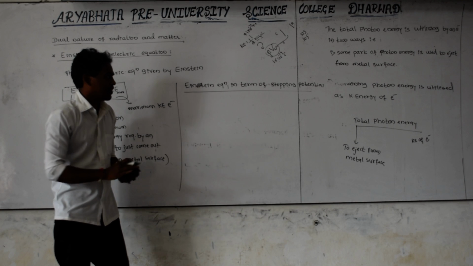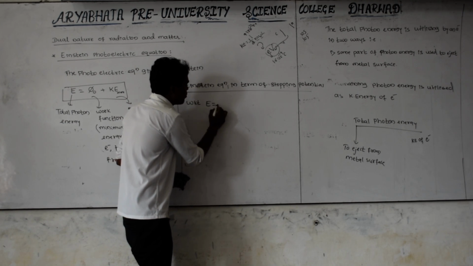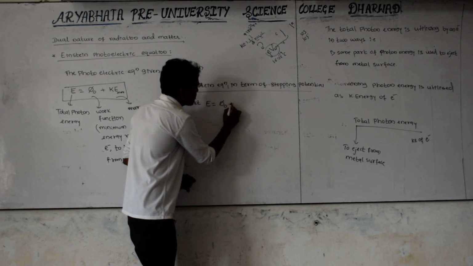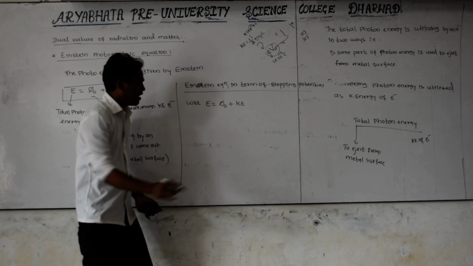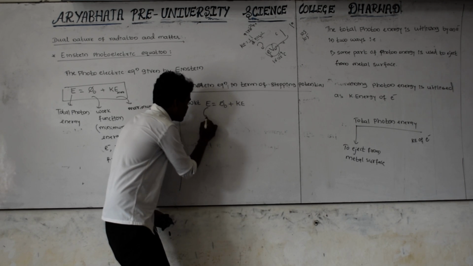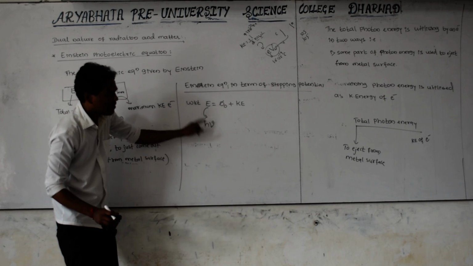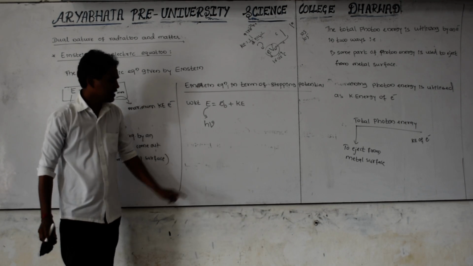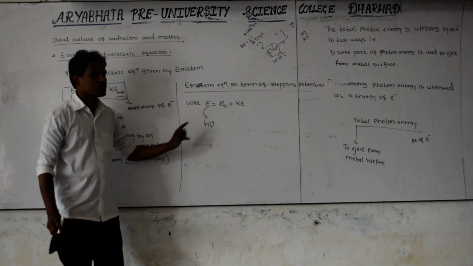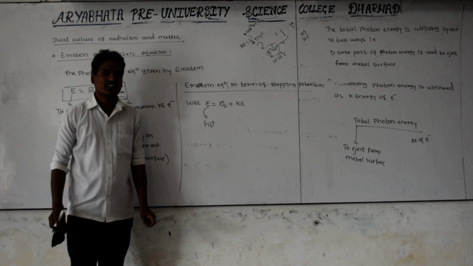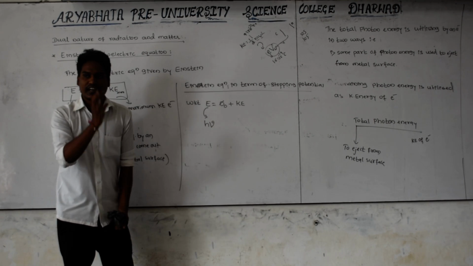How can we write this one? We know that E is equal to phi naught plus kinetic energy, and this can be written as E equal to h into nu. What is h? Planck's constant. Its value is 6.626 into 10 to the power of minus 34 joule second. And what is nu? This is the frequency of radiation.